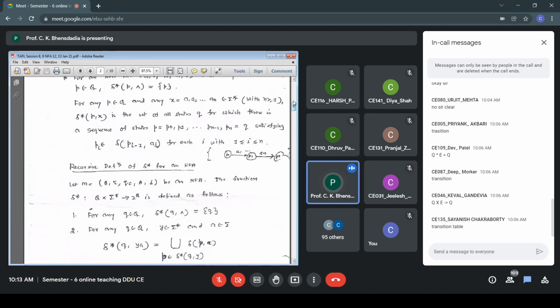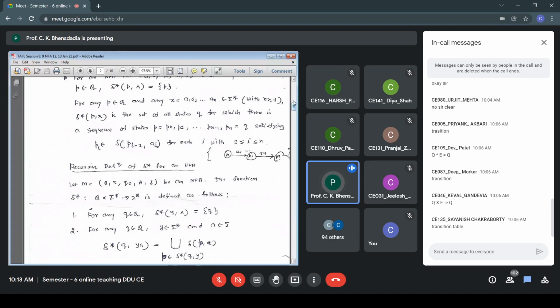That is basically applying the union operator. From Q1 on A, which are the states I can visit? From Q2 on A, which are the states I can visit? Q3 on A, which are the states I can visit? Whatever answer I get, I take the union. And that is my delta star QYA: the union of delta Q1A, delta Q2A, delta Q3A. And what are Q1, Q2, Q3? Those are elements of delta star QY. So that is rule number 2.